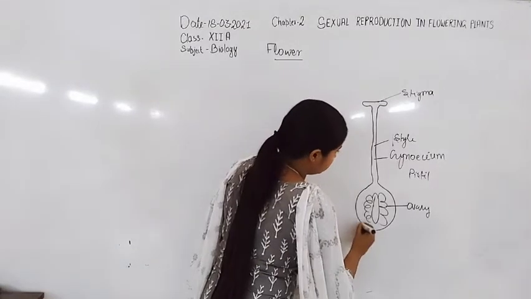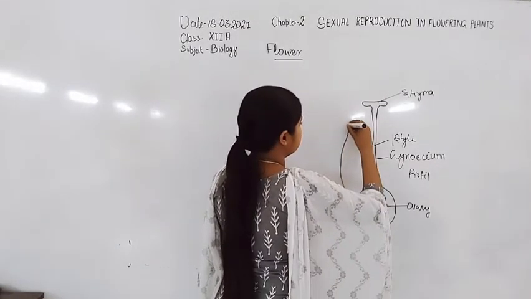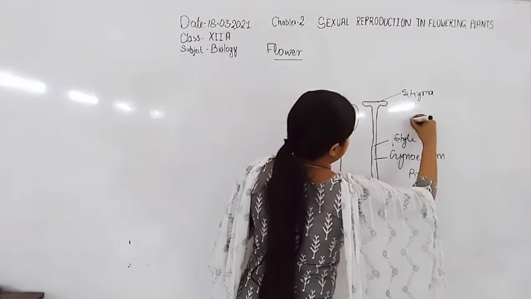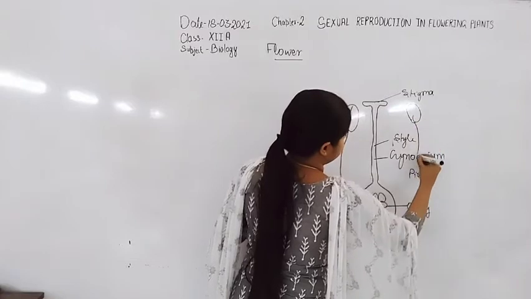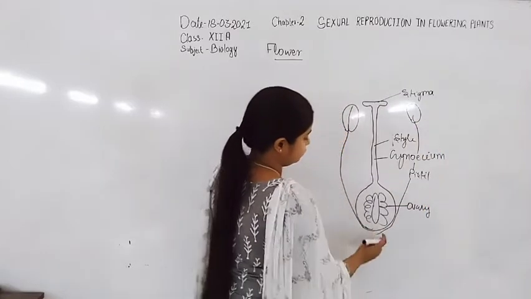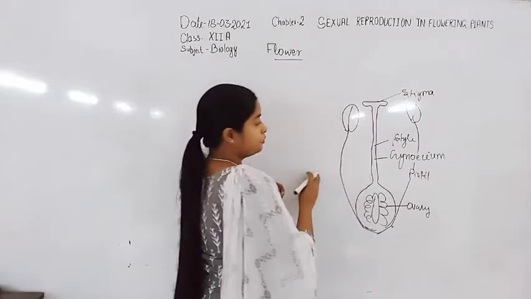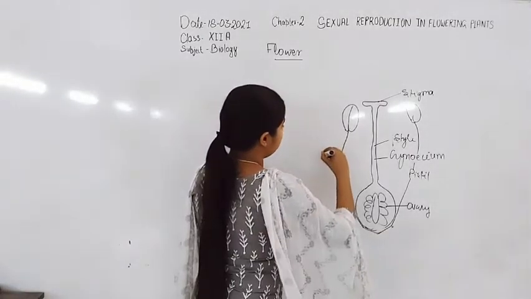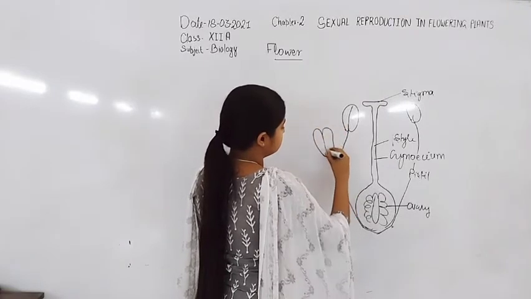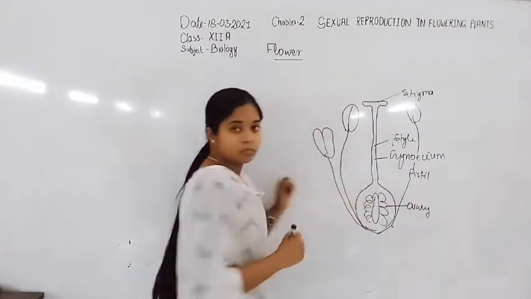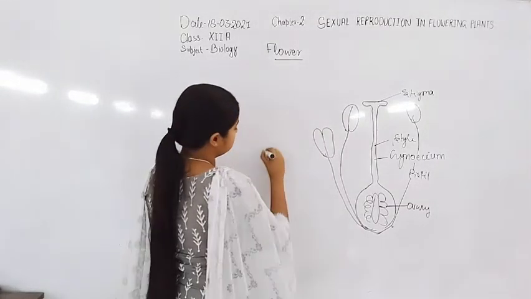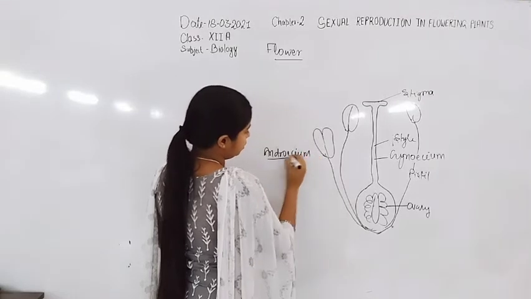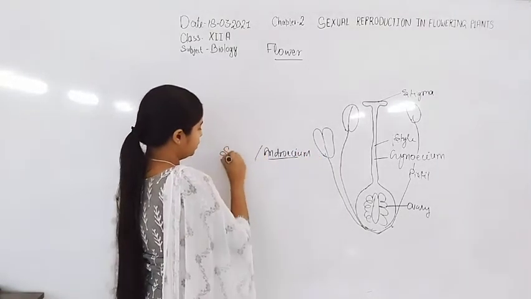Then after that is the androecium, also known as the stamen.